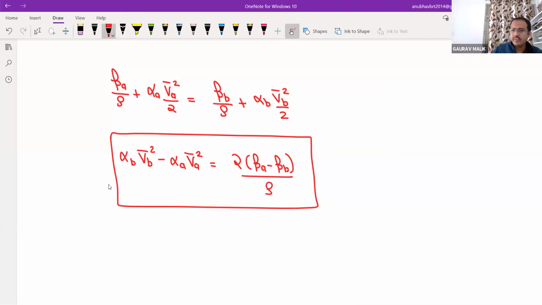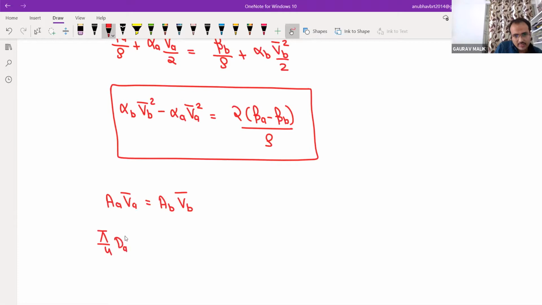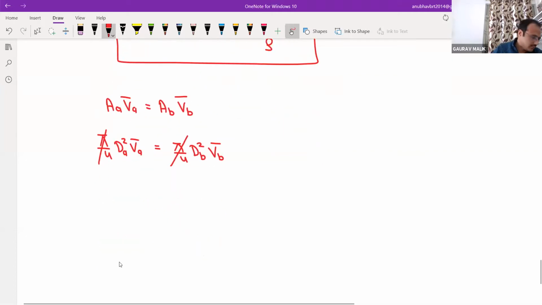From the continuity equation, A1 V1 is equal to Q1 is equal to Q2, A2 V2. So A into V is equal to constant. So AA VA bar is equal to AB VB bar. Pi by 4 dA square into VA bar is equal to pi by 4 dB square VB bar. Pi by 4 and pi by 4 will cancel out. So we will get VA bar is equal to (dB divided by dA) square into VB bar.